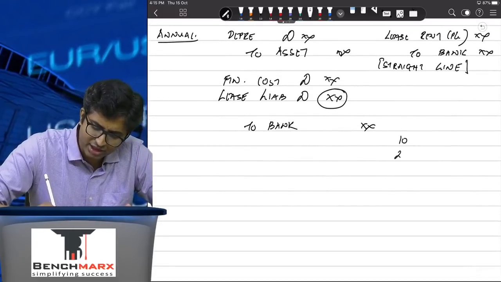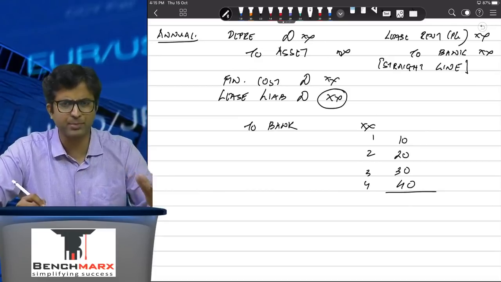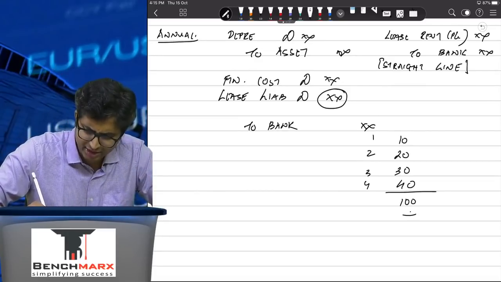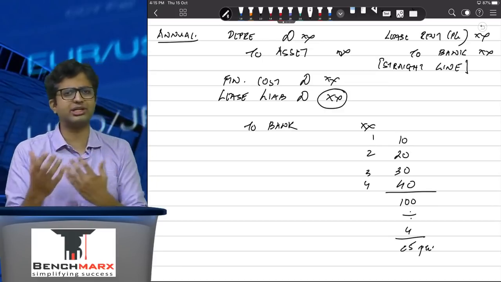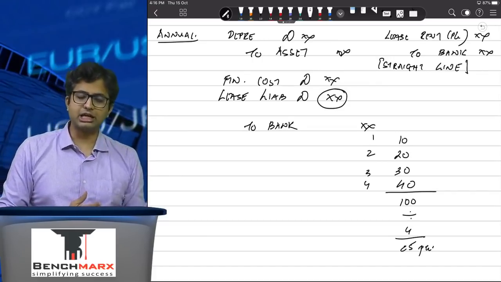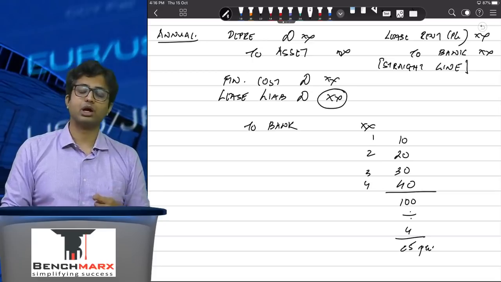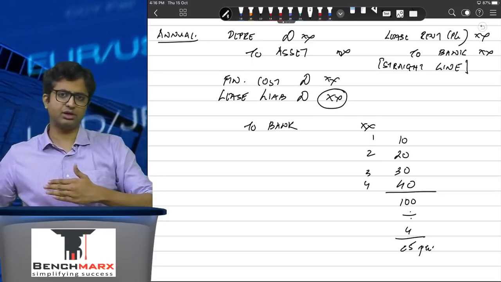For example, if you have agreed to a lease rent of 10, 20, 30 and 40 over 4 years, in which case ideally why would the lease rent for the same property differ? Stands as a possibility, and hence you will recognize a lease rent as 25 per annum. In each year you will have either a deferred rent or a lease equalization account. For example, the journal entry in the first year would be lease rent account debit 25, to bank 10, to lease equalization 15.